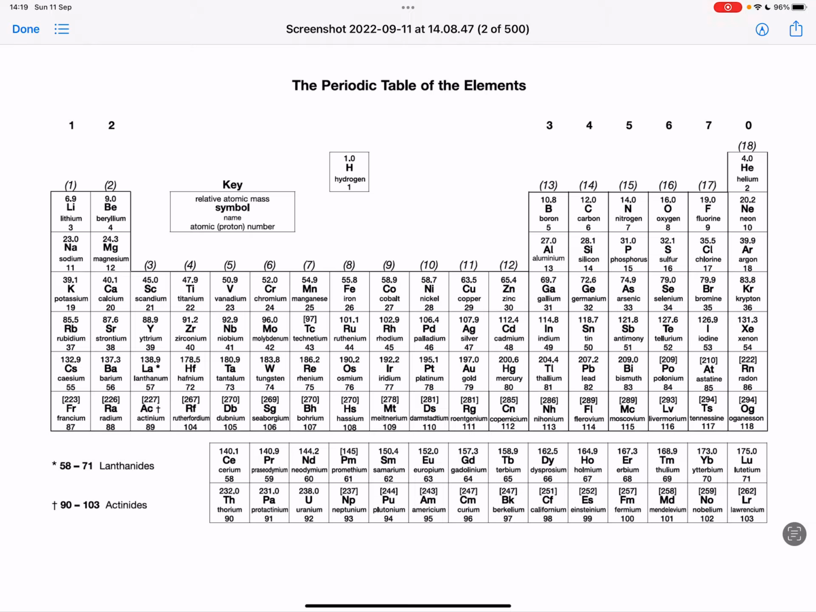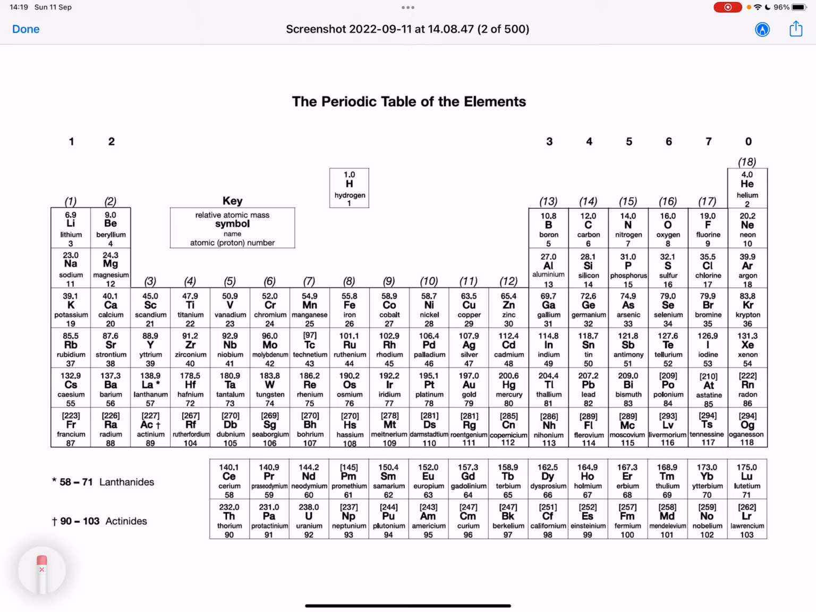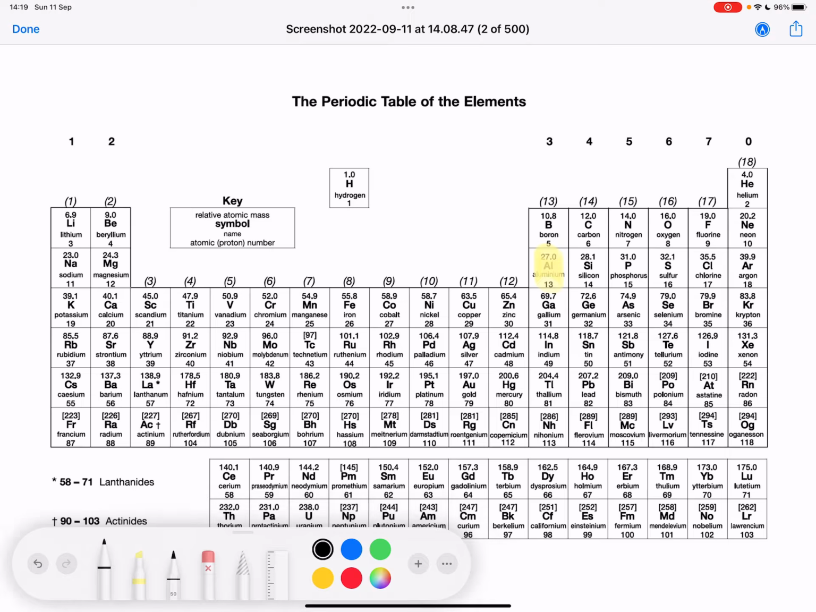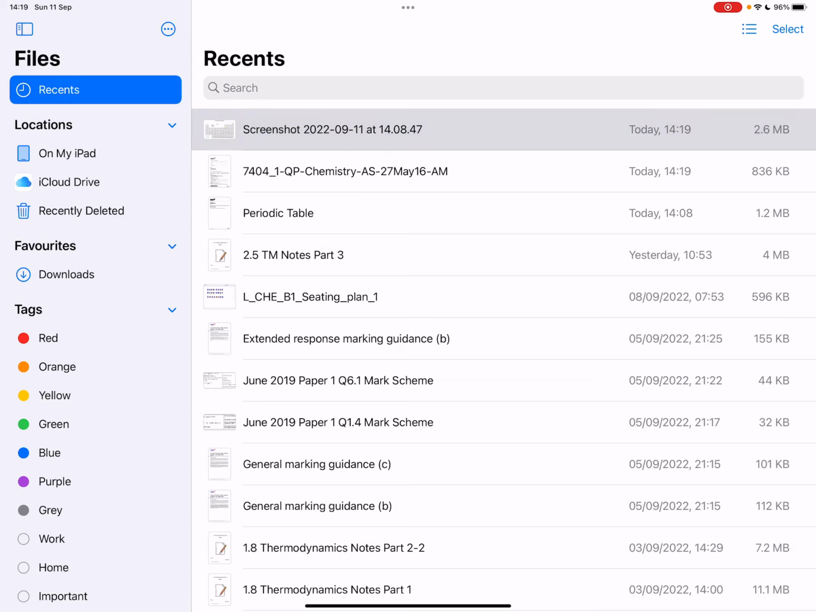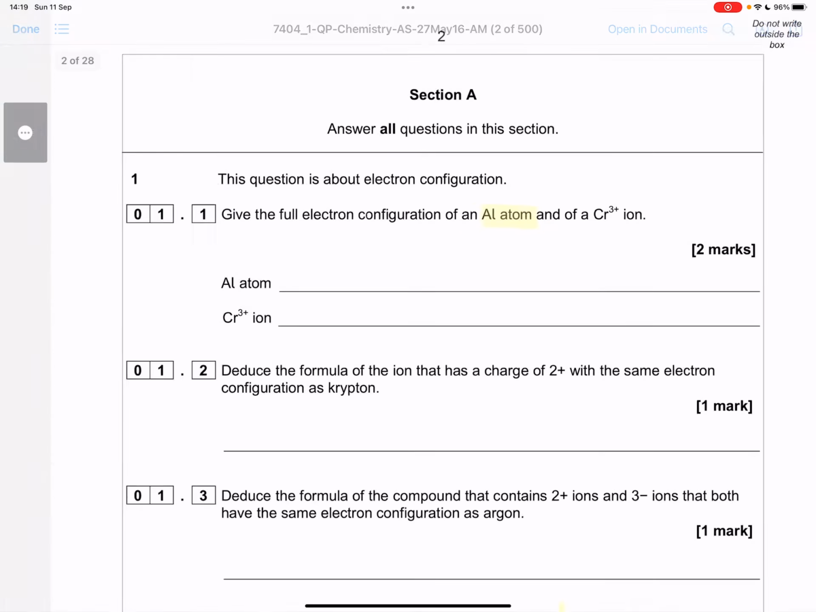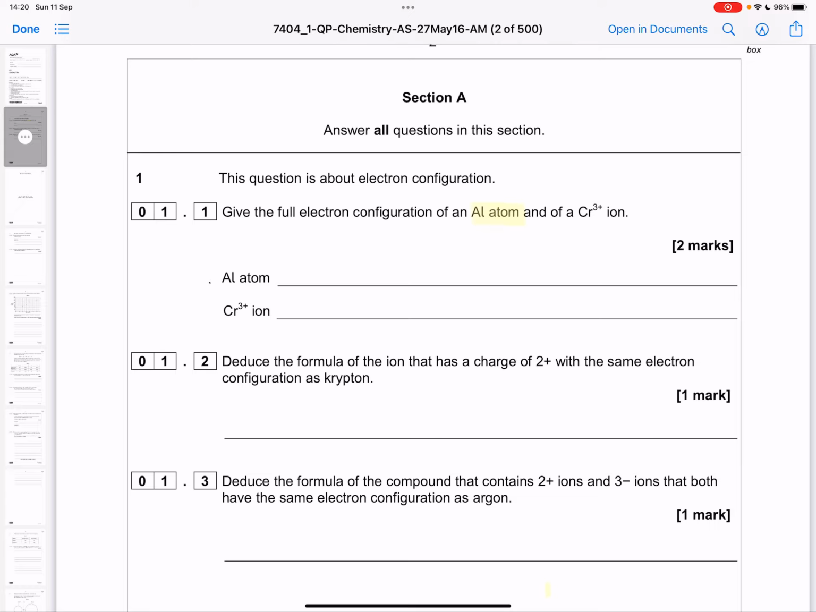So here we go, we've got aluminium in our periodic table, just in group 3. And we can see from the periodic table that aluminium has 13 protons, and therefore an aluminium atom would have 13 electrons. So we go back to our question. Aluminium is number 13 in the periodic table. Therefore, if it's an atom, if it has 13 protons, it has 13 electrons.